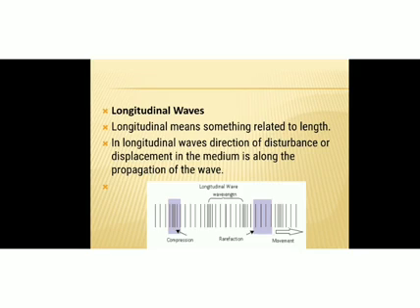In transverse waves, the particles vibrate perpendicular to the propagation of the wave, but in longitudinal waves, the particles vibrate parallel to it. So the particles will vibrate like this and the wave will also move along the same direction.